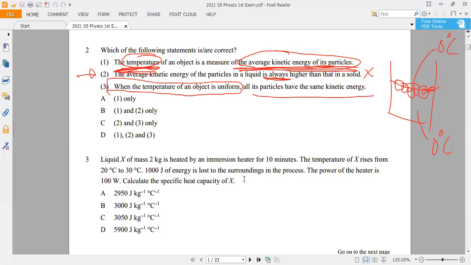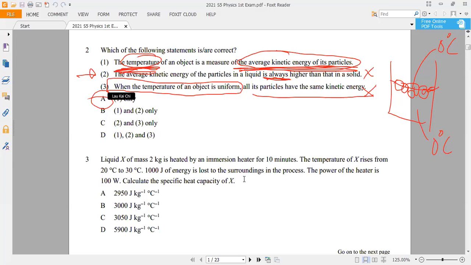That is only average KE would be having constant value at the same temperature. You know, there's so many particles. There's constantly some particle would be having larger or less average KE. So it's not possible for all molecules having same KE. Only average would be the same. So that's why the third one is wrong. So answer is 1 only.